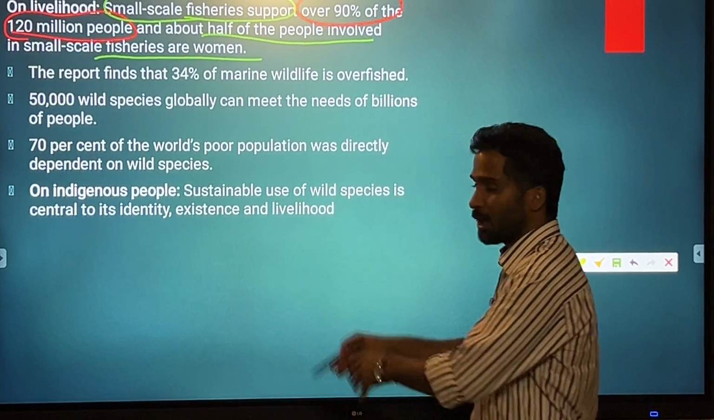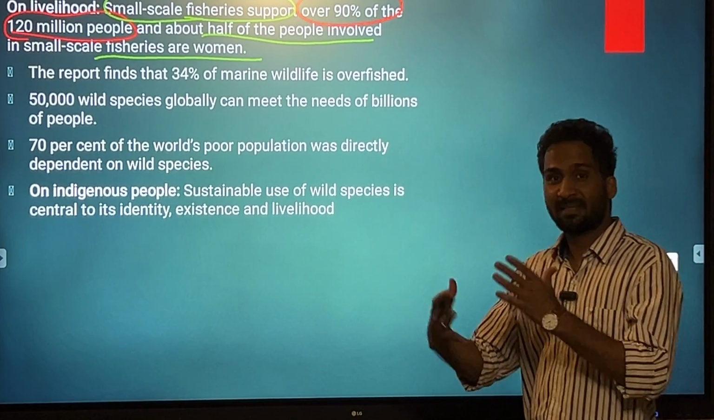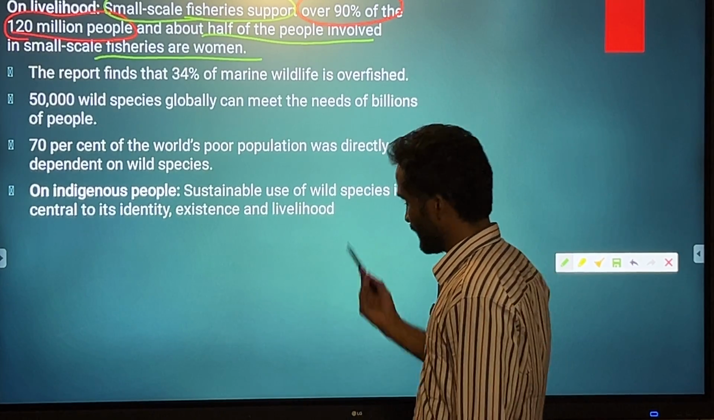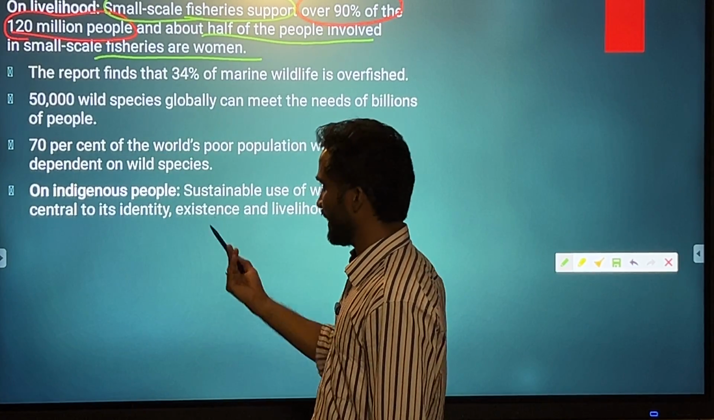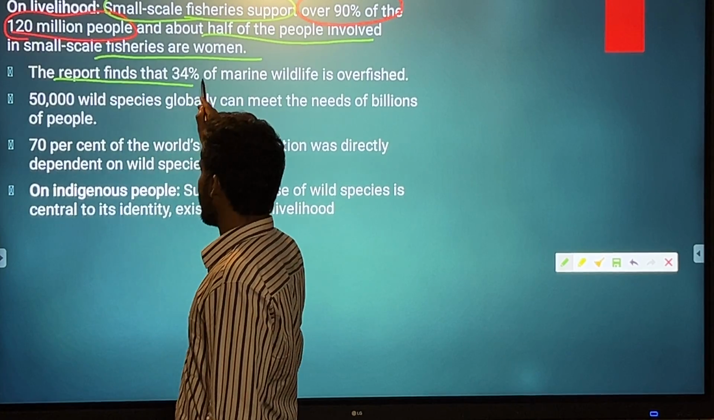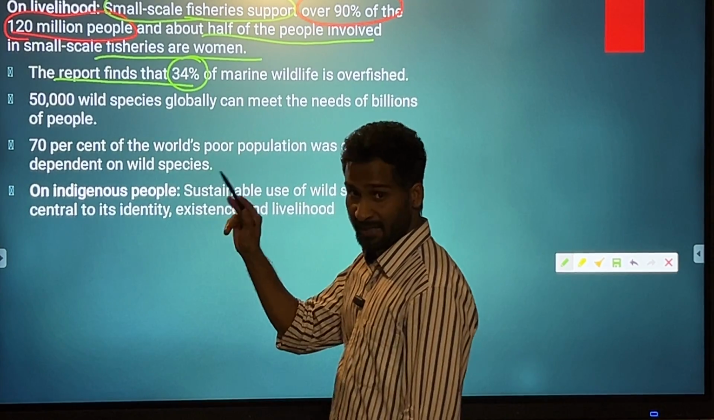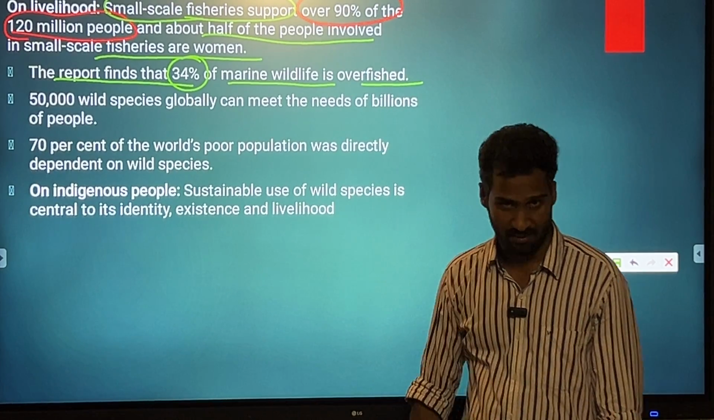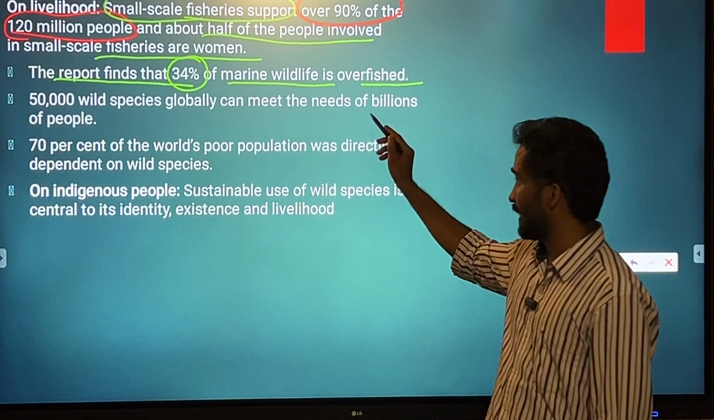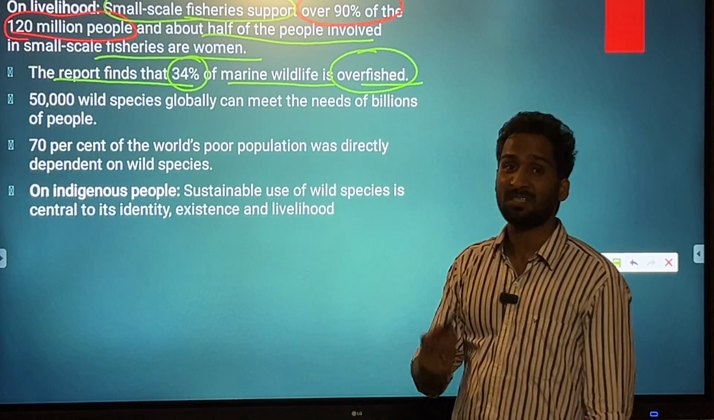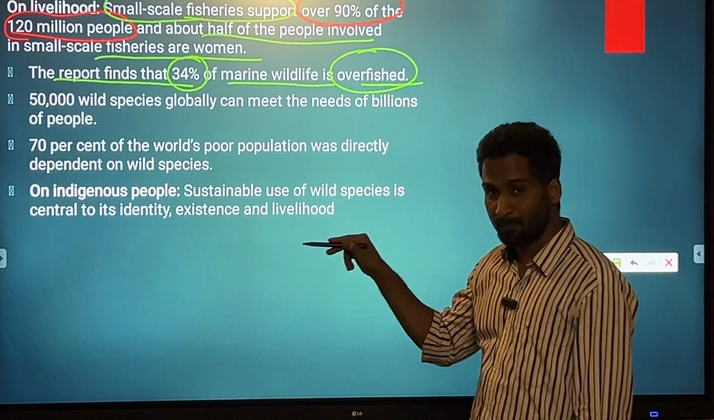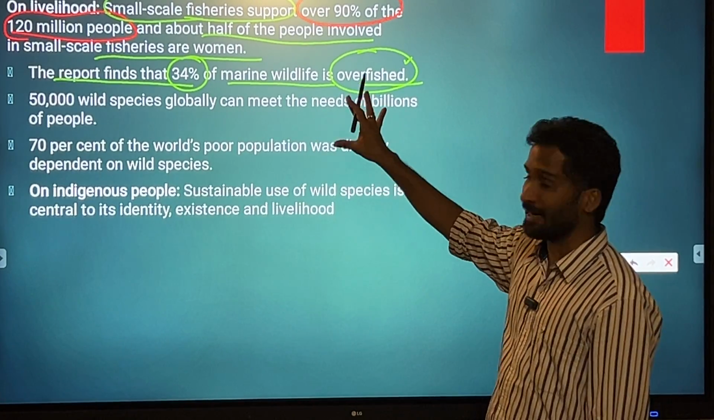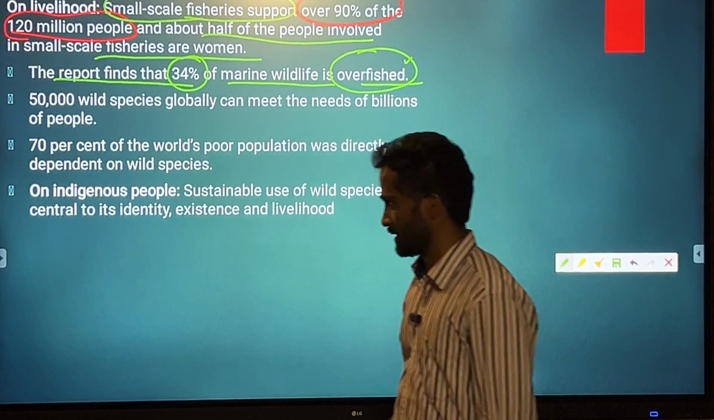Once you talk about women empowerment and its linkage with sustainable development, these points you can any day use. But anyway, let's talk about other findings of the report. The report finds that 34%, nearly one third of marine wildlife, is overfished. So any day if you get a question on unsustainable practice in the marine ecosystem, this is one that you can quote. Moreover, remember this fact for the prelims examination as well.